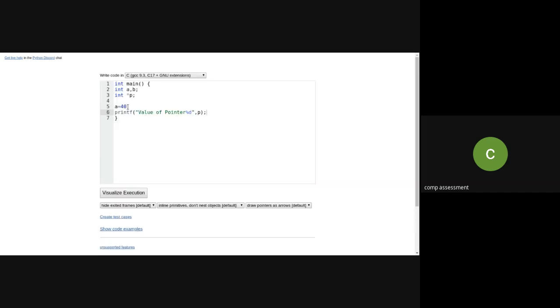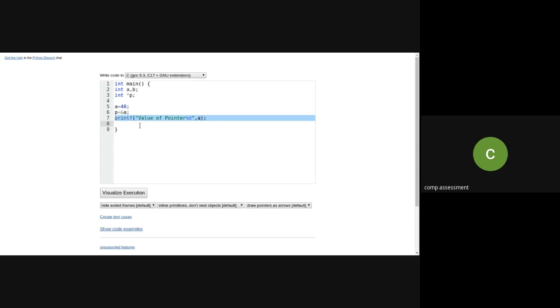So now what I have to do is assign some value to this pointer variable. p equal to &a. Okay. So after this, I will print the value of a and I will print the value of p also.